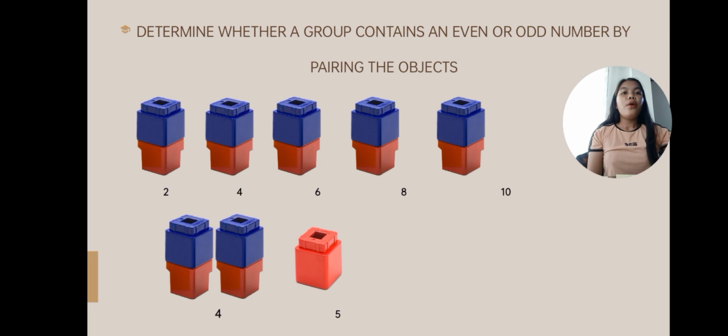Determine whether a group contains an even or odd number by pairing the group objects. So look at these unifix cubes. We have a pair of unifix cubes. Each group has two cubes. The number 2 is even because the cubes have a partner. Let's add another pair of cubes. Now we have 4 cubes. 4 is also an even number because each cube has a partner.